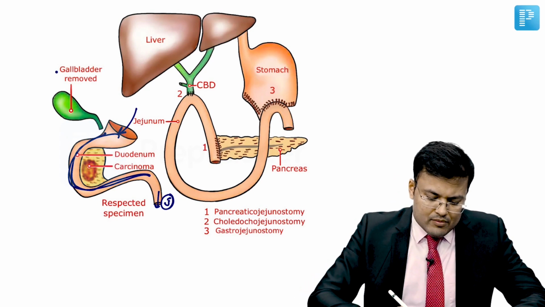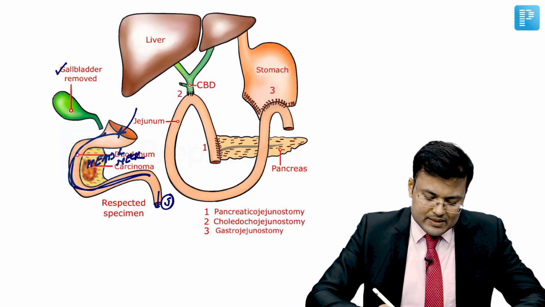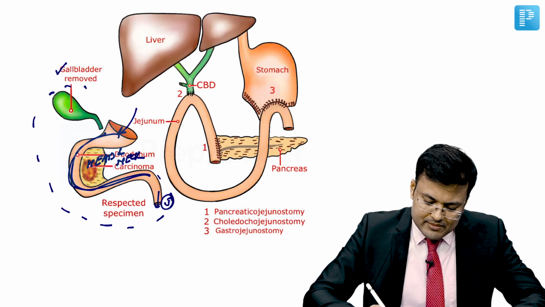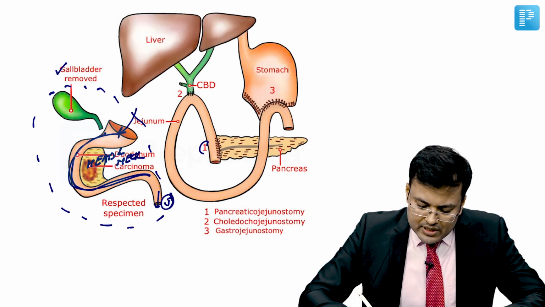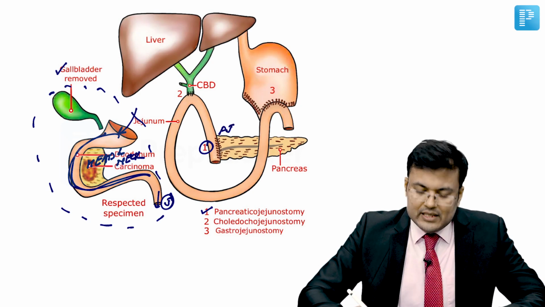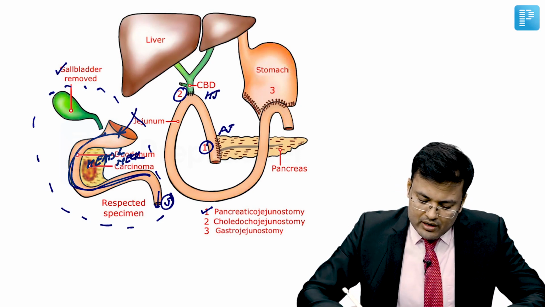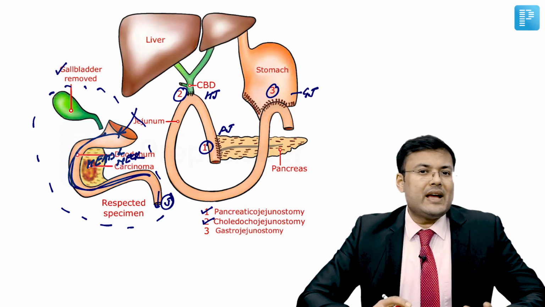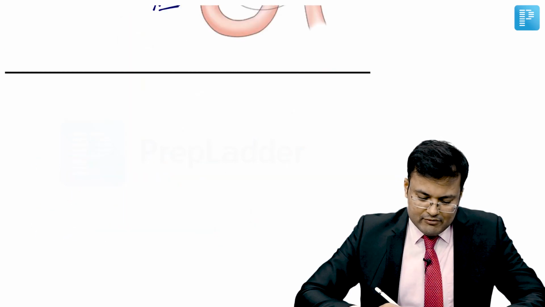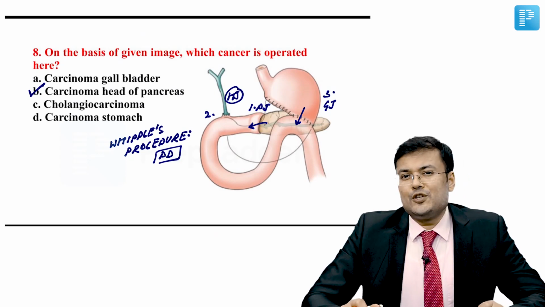Okay, then we remove gallbladder, some part of bile duct, head and neck of pancreas. Clear? So this is the specimen which is removed. This is the resected specimen. After this specimen, what is the sequence of anastomosis? The most important anastomosis is PJ, that is pancreaticojejunostomy. Second anastomosis is HJ or choledochojejunostomy, and the third anastomosis is GJ, that is gastrojejunostomy. Clear? So if you see the question, the correct answer for this question is B. It is Whipple's procedure performed for carcinoma head of pancreas.